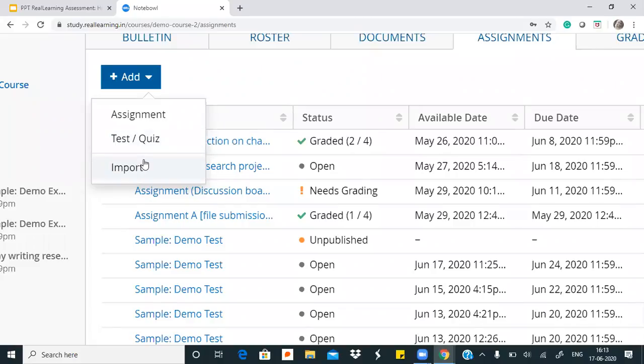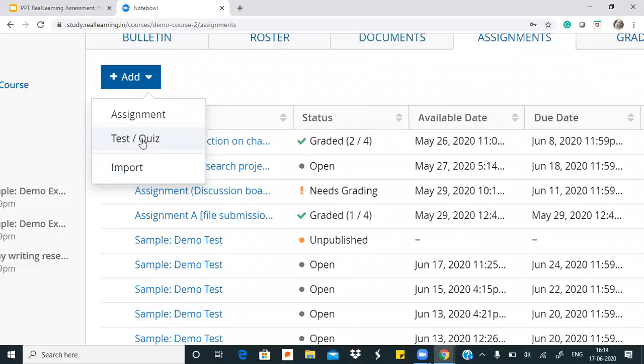What this import button lets teachers do is it lets them duplicate a previously created assignment. So even if मैंने पिछले term में some past term that I took, I gave a homework, I gave a test, and I want to copy it and give it to a new set of students, I can do it very easily through this import button here. So teachers have that ability to efficiently manage their time and also efficiently manage various classes at the same time. They can do it from here.